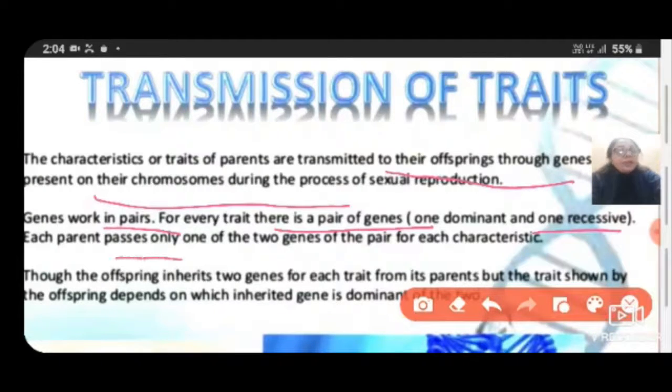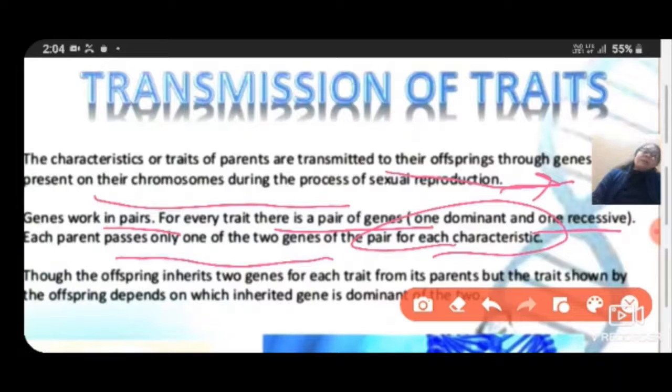Each parent passes only one of the two genes of the pair for each characteristic, as we have understood in the different types of crosses. So though the offspring inherits two genes for each trait from its parents, the traits shown by the offspring depend on which inherited gene is dominant of the two.